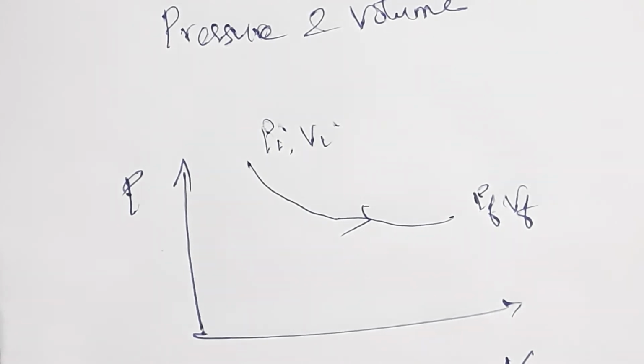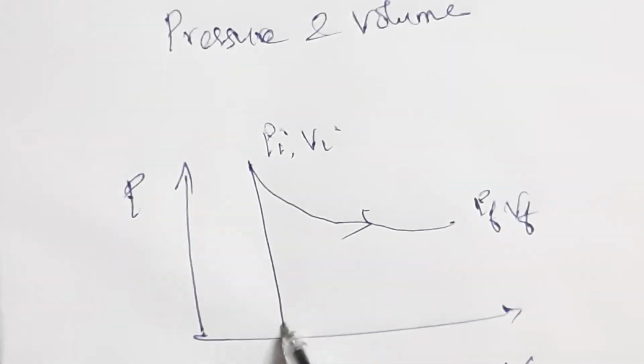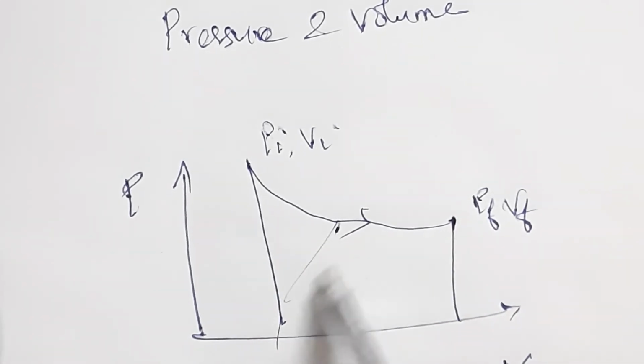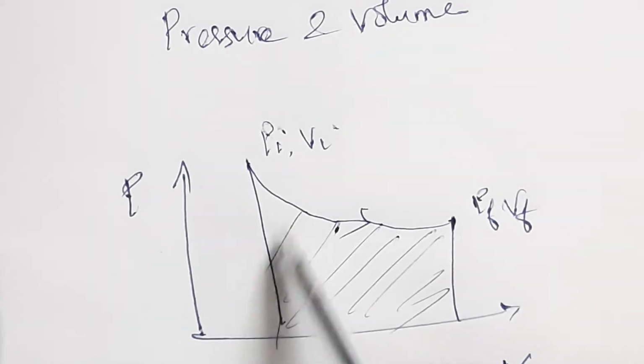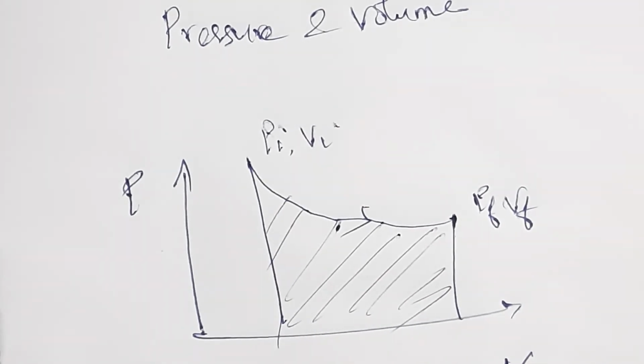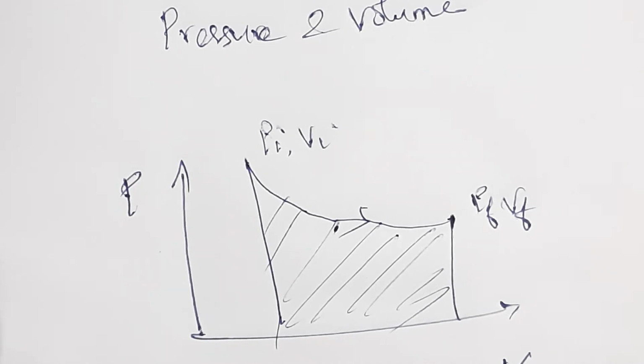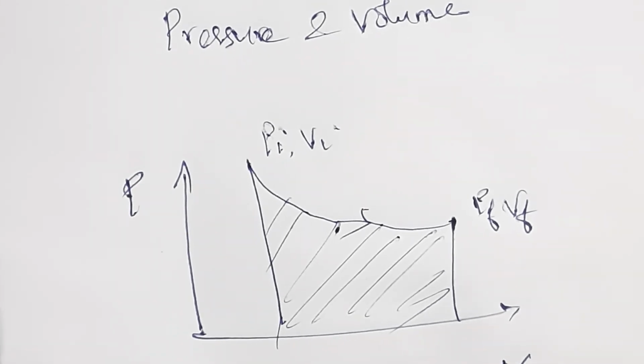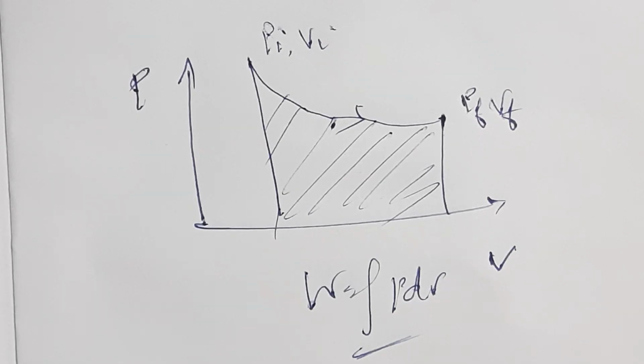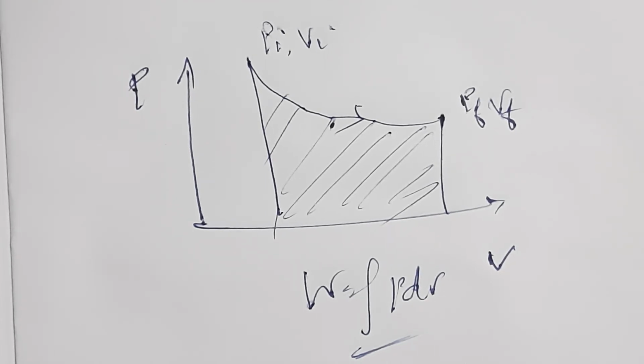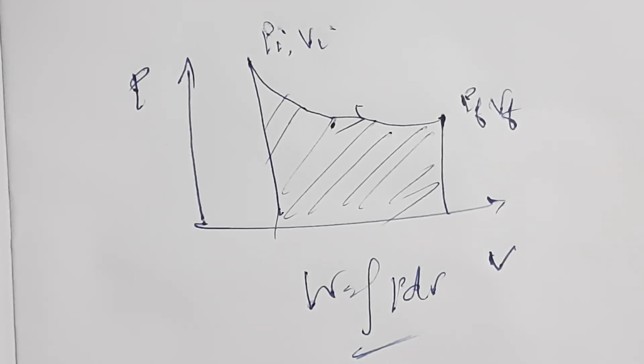So how can we calculate the work done? The area under this curve is equal to the work done. So W is equal to the integral of P dV. So this is about the PV diagram. It is nothing but a graph between the pressure and volume of the system. With the help of this diagram we can calculate the work done. That is, the area that you calculate is equal to the work done.